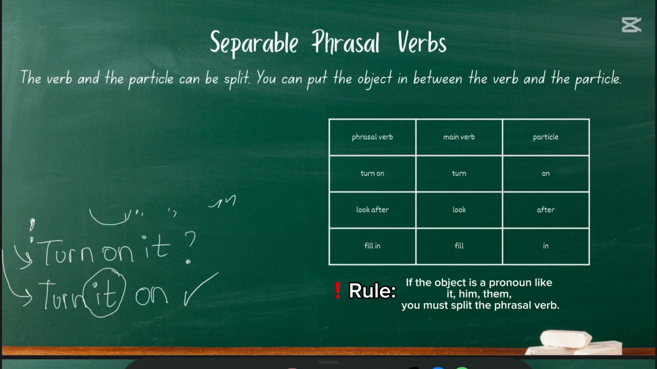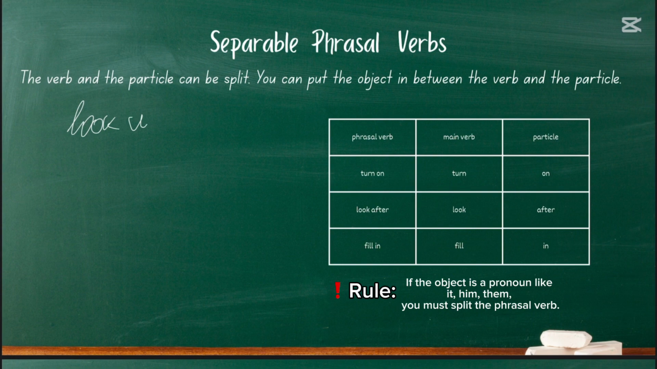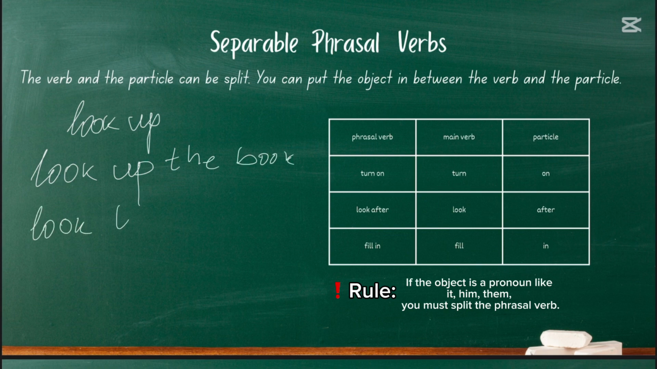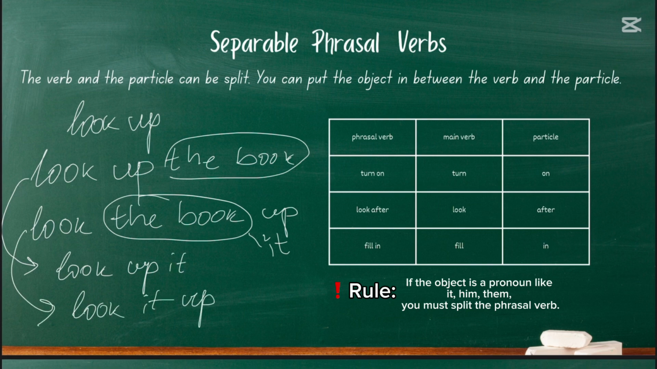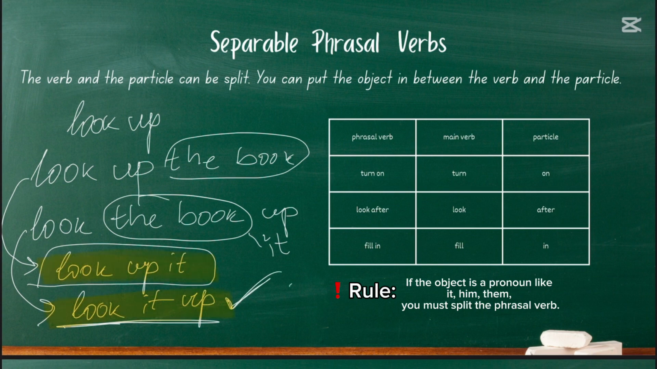Let's choose a different verb for another example. Look up. Look up the book. Look the book up. But now the book is the object in this sentence, and I can change it with it. And now I'm going without separating the phrasal verb. Look up it. Look it up. Look it up sounds so natural to me because of the rule that the object is a pronoun it, then the phrasal verb must be split or the object must come between the phrasal verb. Okay, I hope I didn't confuse you more.